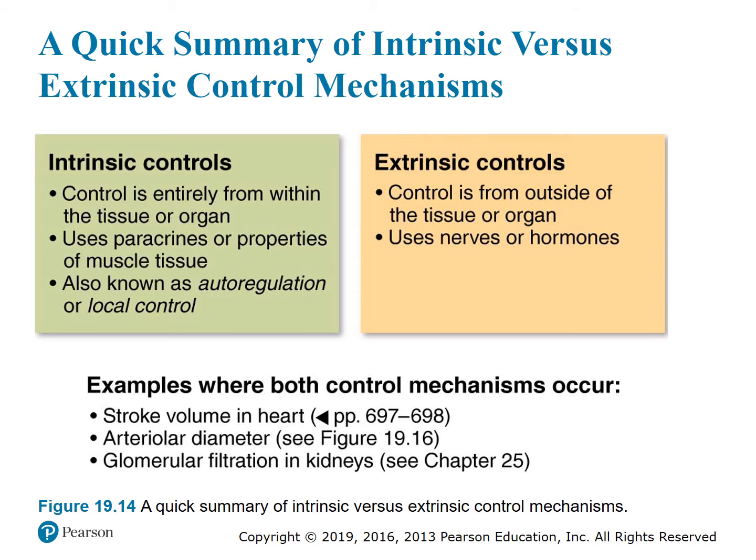Extrinsic control instead is coming from outside of that tissue or organ, and it uses nerves or hormones. Examples where both control mechanisms occur are the stroke volume in the heart that we've already seen, arteriolar diameter, which we're going to see, and glomerular filtration in the kidneys. This is in chapter 25, which we'll see next semester.